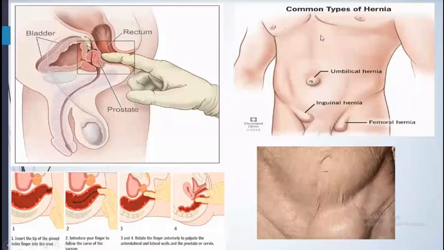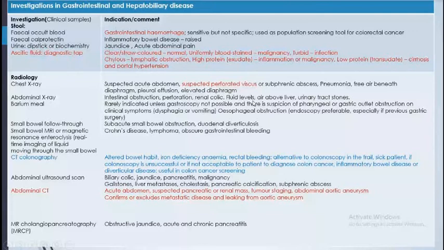So investigation. Now we are going to investigations. We have only 10 to 11 minutes. What do we do? If there is any problem, we do stool examination, and we do the fecal occult blood. Is there any GI hemorrhage and bleeding or not? To find that out, we do occult blood, though we are not doing it frequently nowadays. This is fecal calprotectin, because this is for inflammatory bowel disease. We do urine examination because of urine infection also, cystitis also, UTI also.